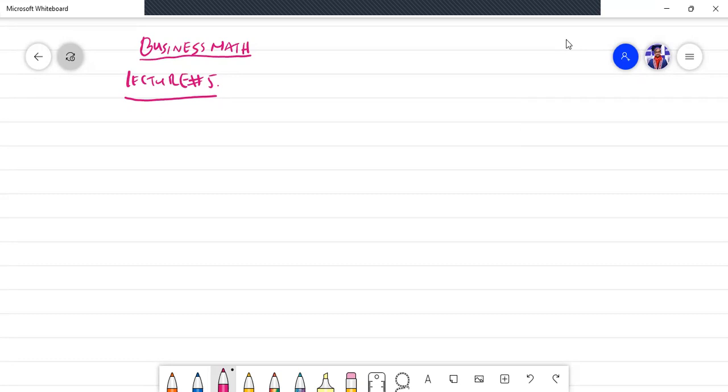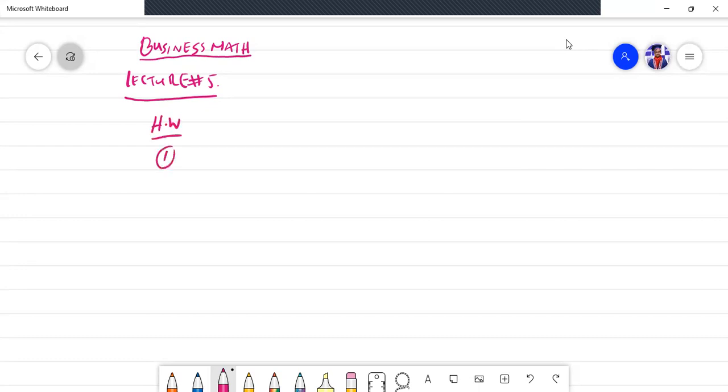So let me write the homework first, then inshallah we will do more detailed problems of products of polynomials. Let's do the homework first.